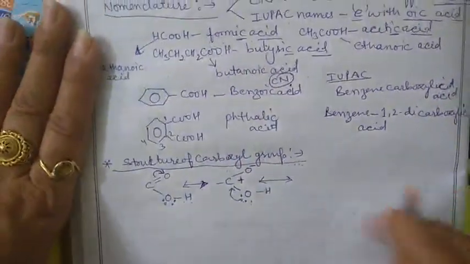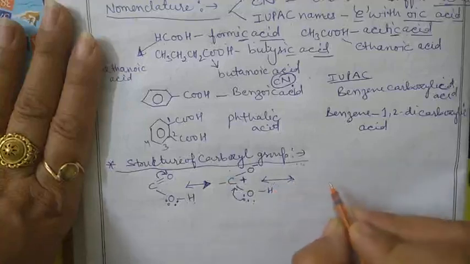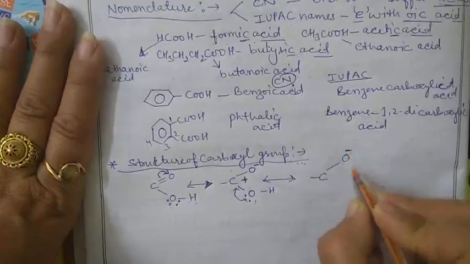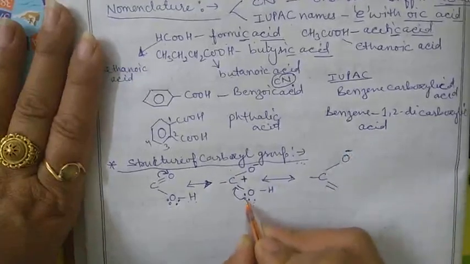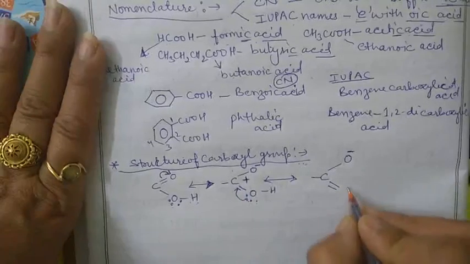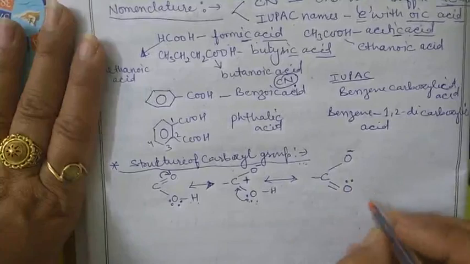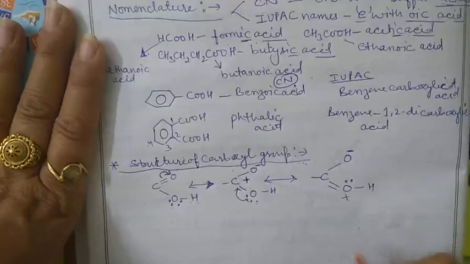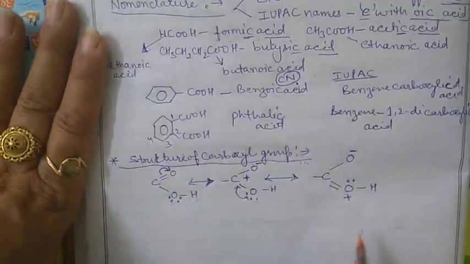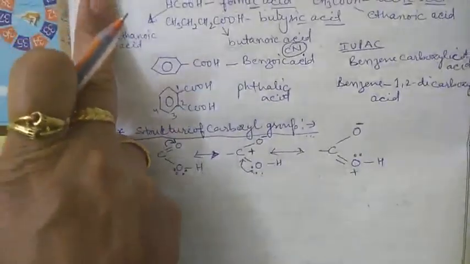We are showing the process of the resonance, and it is necessary to show it with the help of the double bond. Clear? So see this one. This is oxygen minus. Now when this pair of electrons goes there, it becomes a double bond. Here the double bond arises. Now only one lone pair of electrons is left, and H becomes positive. So this is the resonance process shown by the carboxyl group.